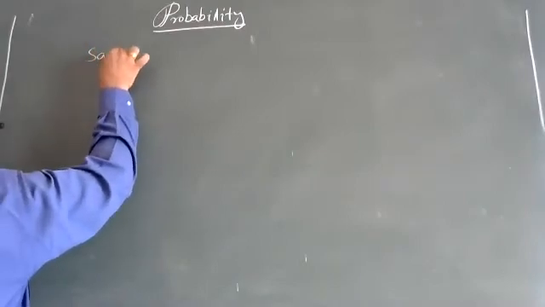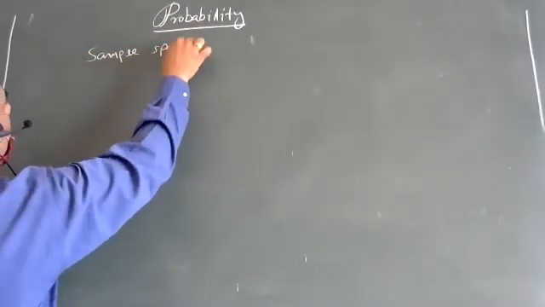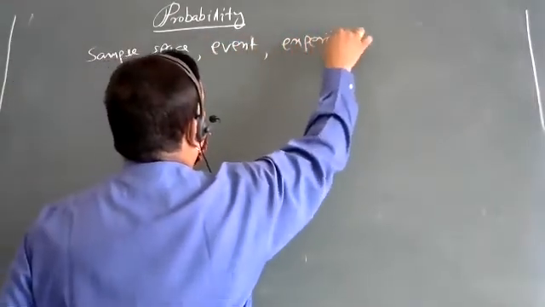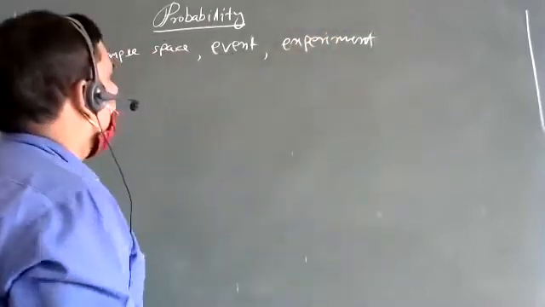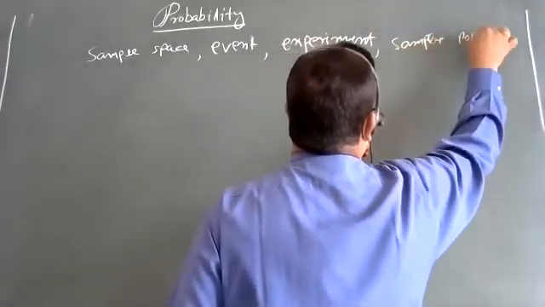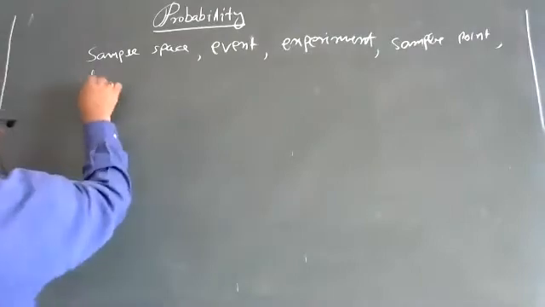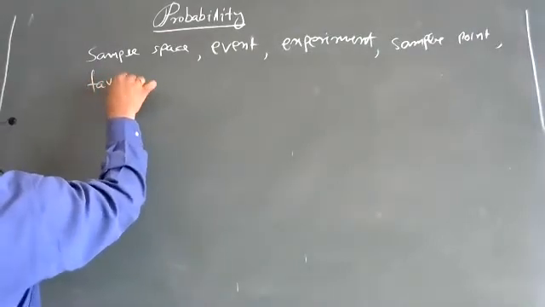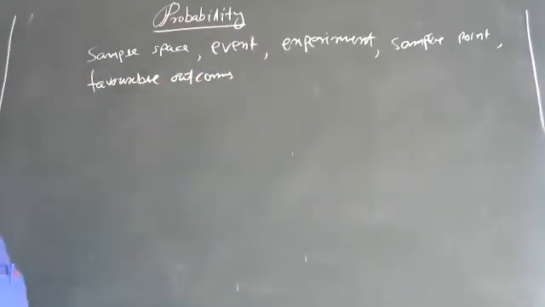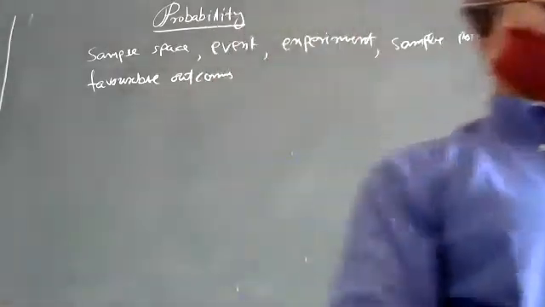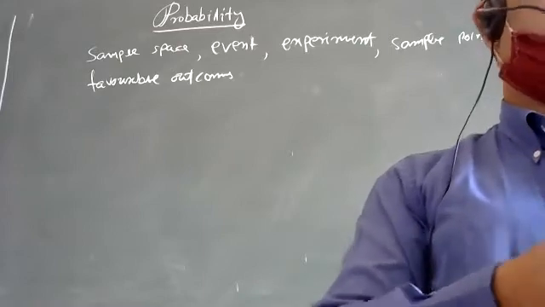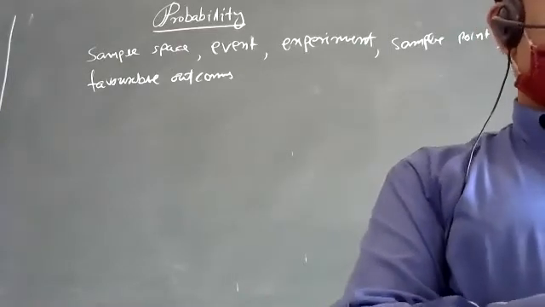Sample space, event, experiment, sample point, favorable outcome. Okay, all this, suppose I am tossing a coin. So tossing a coin is the experiment.